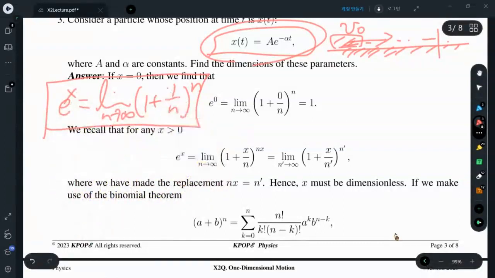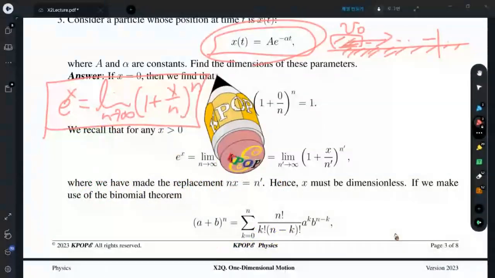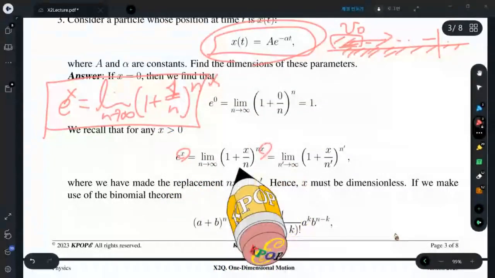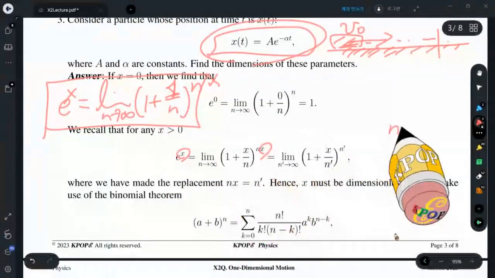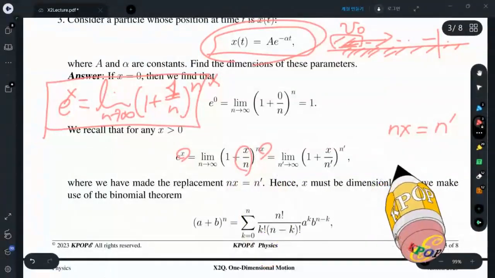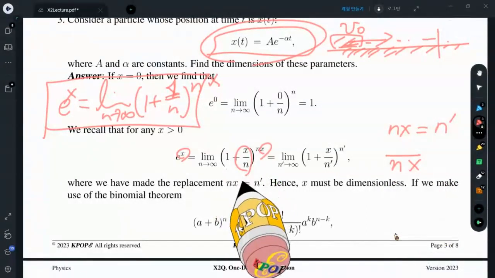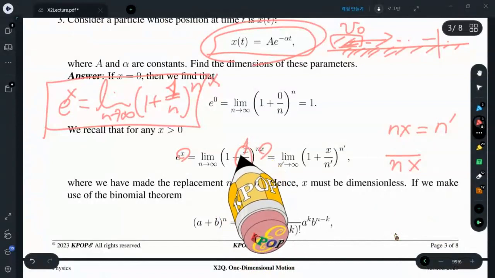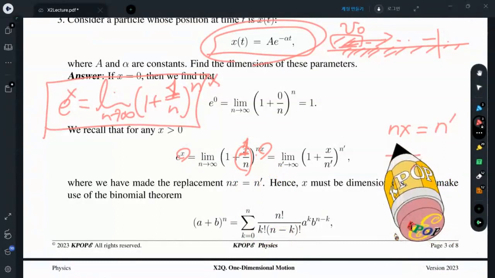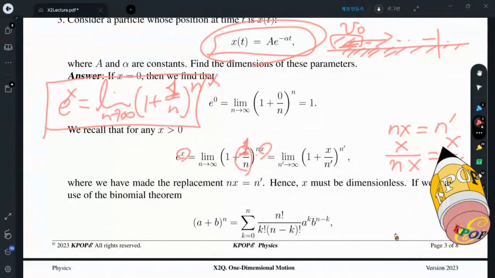What about x? Actually, this is this kind of form. Why don't we redefine nx by n prime? Then this one becomes nx. Wait a second. This should be 1. This should be 1. So n prime x.